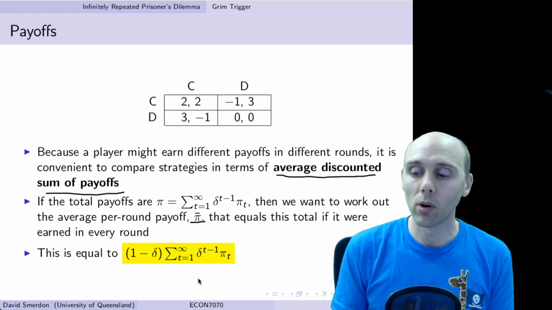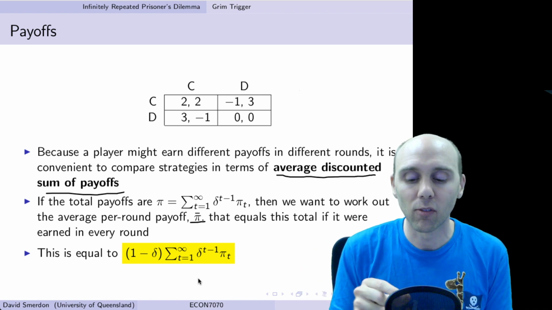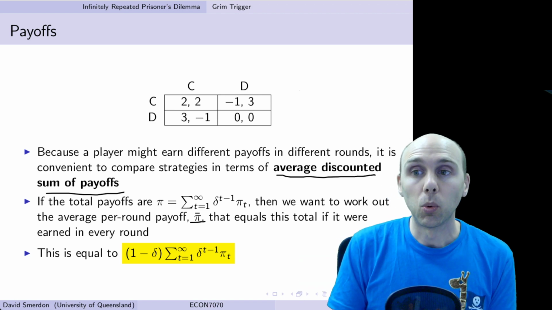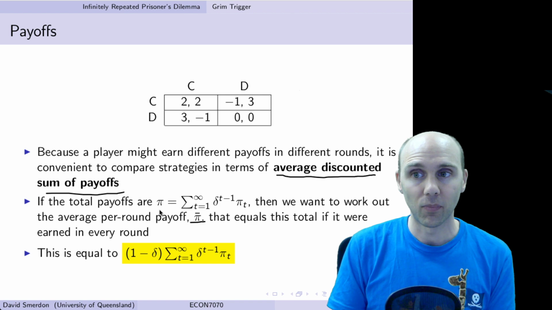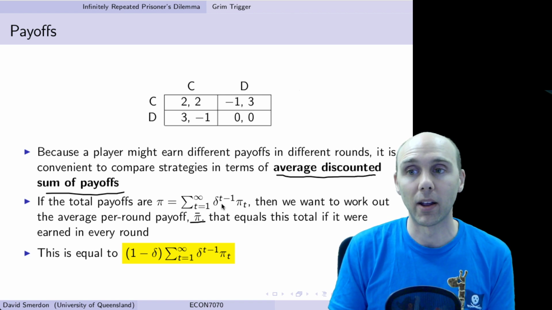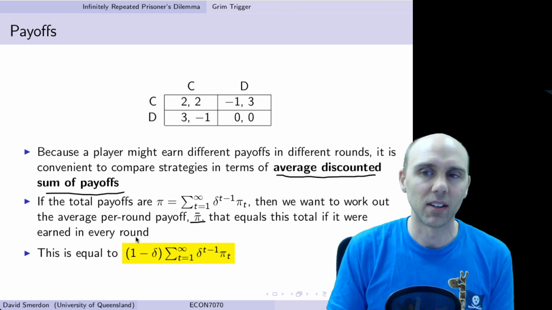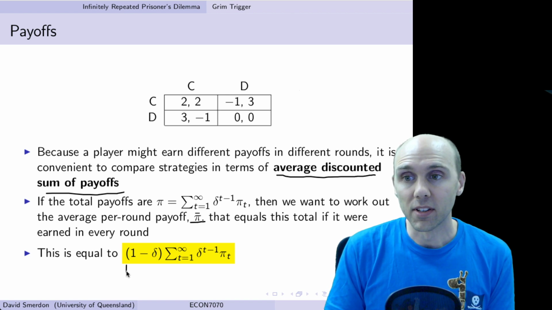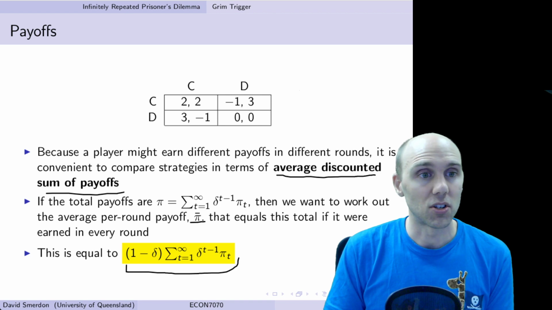What was the hypothetical amount we could have been given every period, a constant amount, that would equal this total amount, equal to the sum of the discounted payoffs in each period, if it was earned in each round? And we'll see that it's equal to this strange sum here.